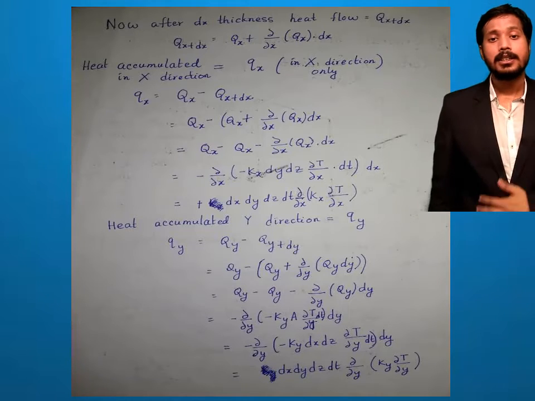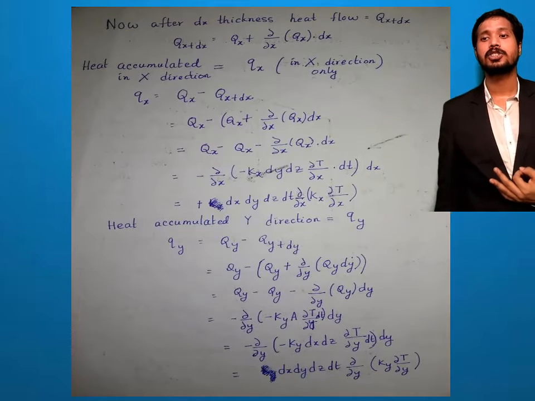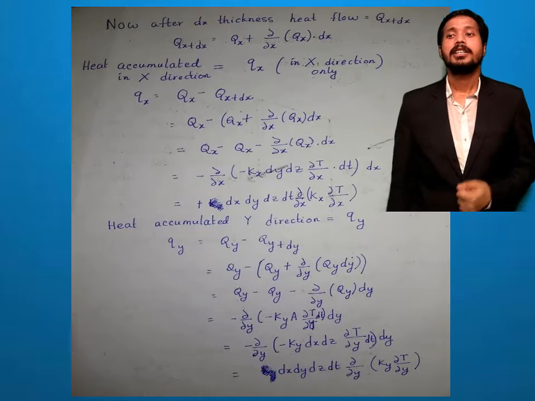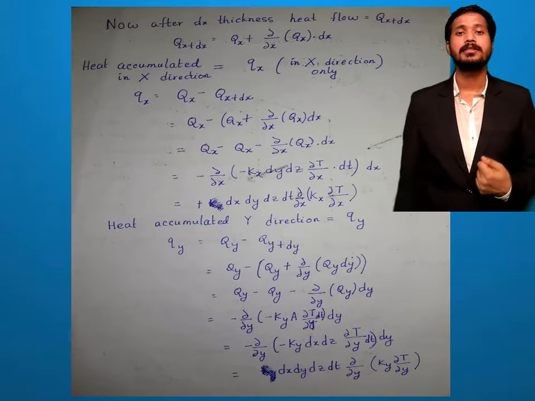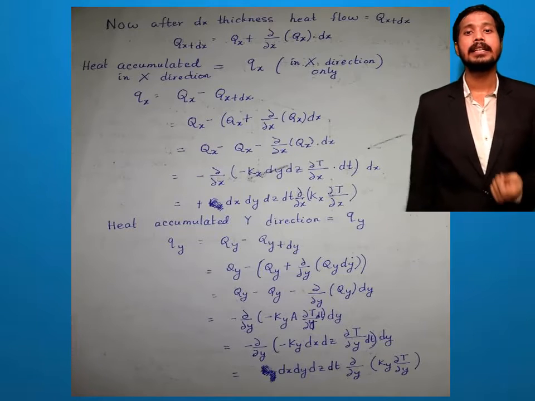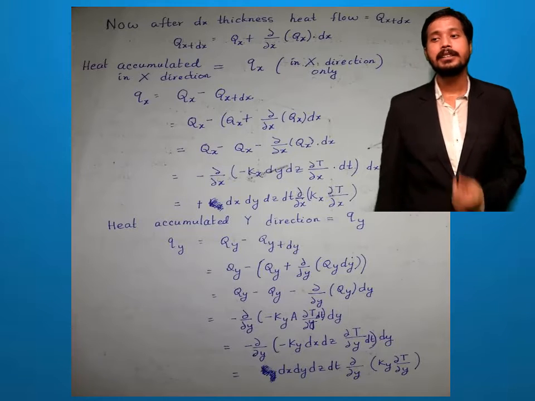Now you see qy and qy, I can cancel these two terms and I can write minus del y of, in place of qy I can replace the value ky into a into del t by del y dt and multiply dy.